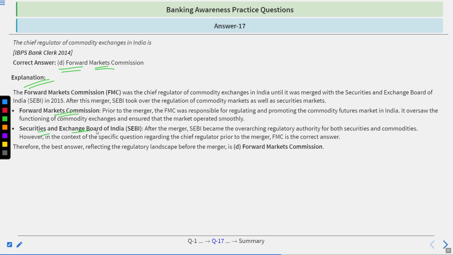Then Securities Exchange Board of India. After the merger, SEBI became the overarching regulatory authority for both securities and commodities. However, in the context of the specific question regarding the chief regulator prior to the merger, FMC is the correct answer.